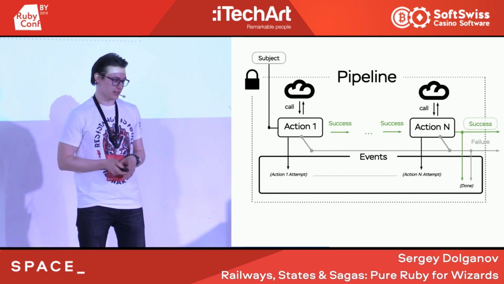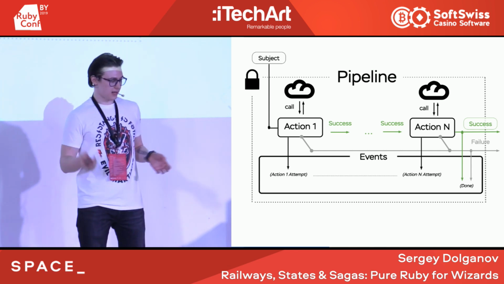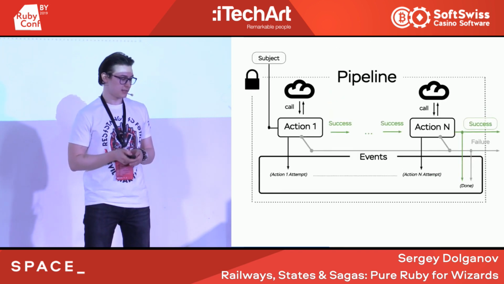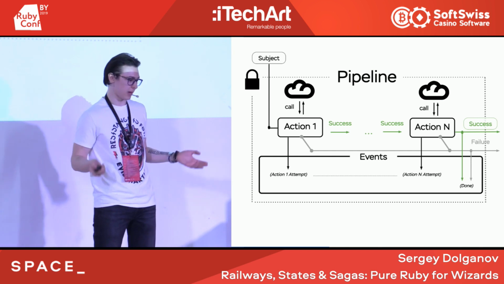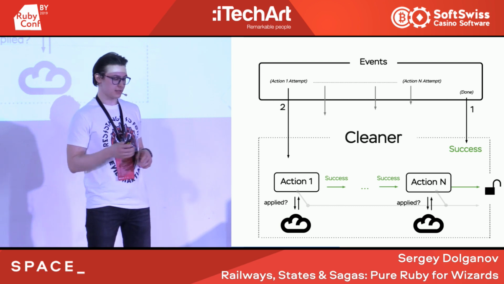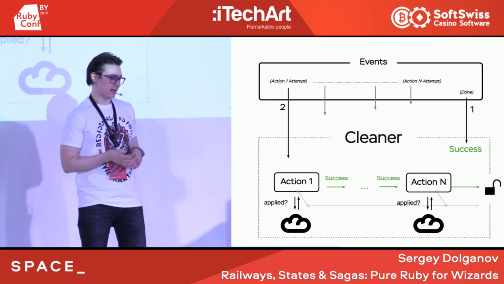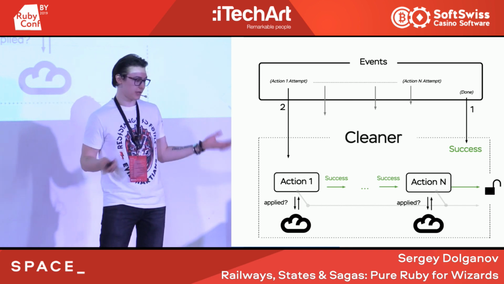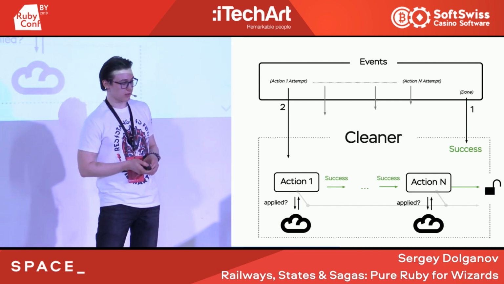Then we run the chain as our documentation said about the saga. And finally, you can see that we have a done event that just contains the information about the status of the pipeline chain. Then we start processing events. This is an interesting point because we have a handler only for the done event, and inside the handler we will read all the action attempt events and run on them an interesting method called applied.